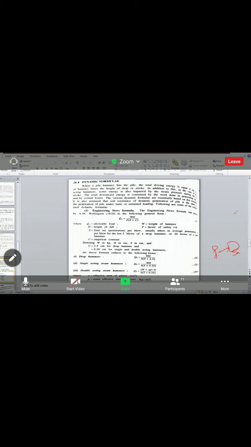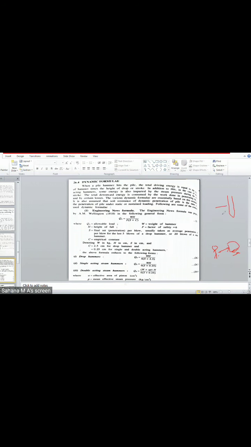In the same way, the soil particles will also give some resistance to the pile. But when we are determining this formula, we are not taking this soil resistance. We are assuming that the soil is not giving any resistance to the pile at all. By assuming like that, this formula has been determined. So what is that formula? The Engineering News formula.